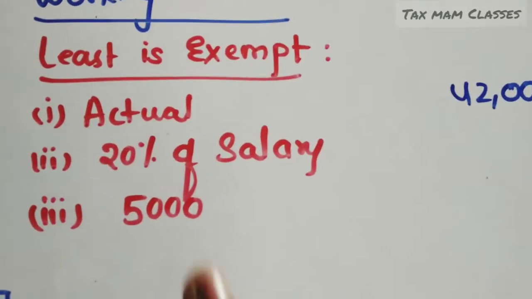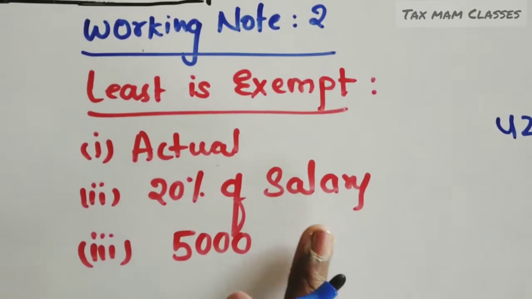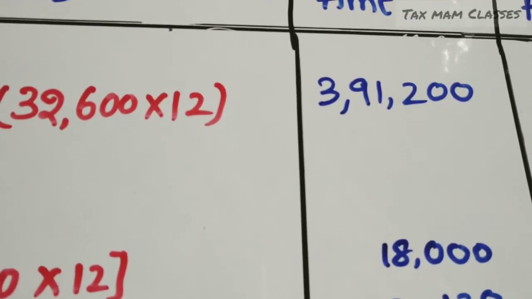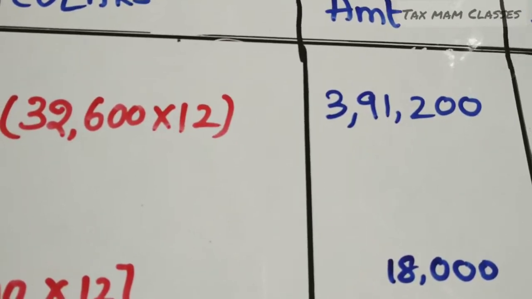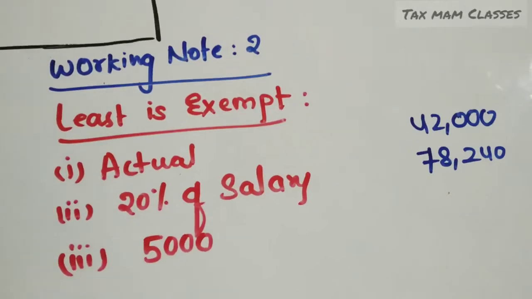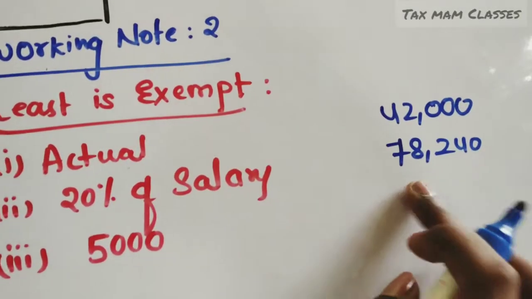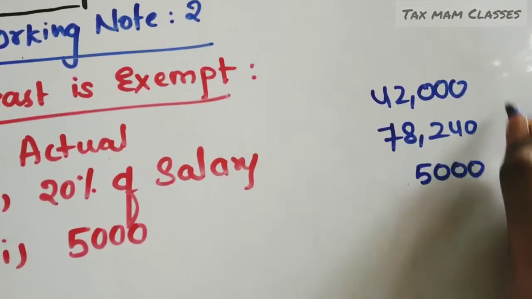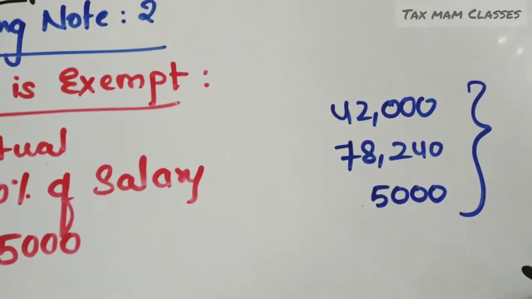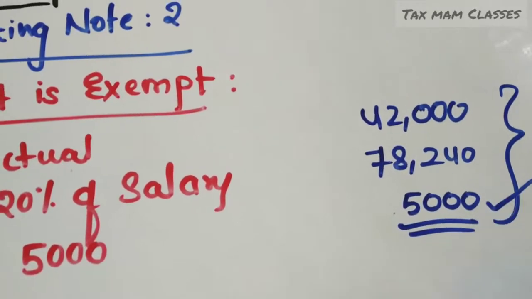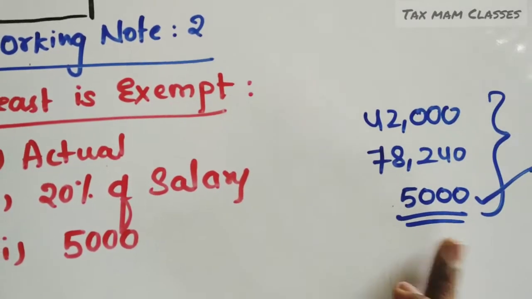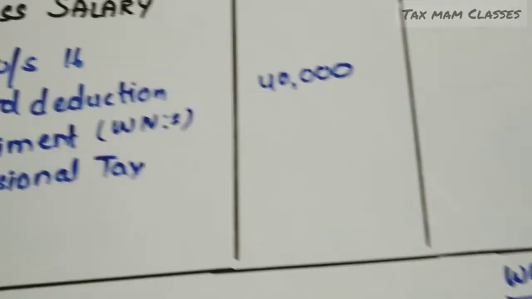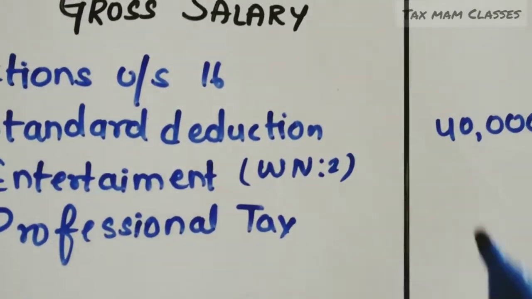And see what is the next one? 20% of the salary. Salary here means basic pay. What is the basic pay? 3,91,200. On that 3,91,200 we have to take 20% of the amount. So we are getting 78,240. And what is the standard limit? 5,000. In these three, the least one will be allowed as exemption. Which one is the least one? 5,000. So this amount is allowed as deduction under section 16 sub-section 2. So this amount we have to take in the main pro forma. So 5,000 we have to take.